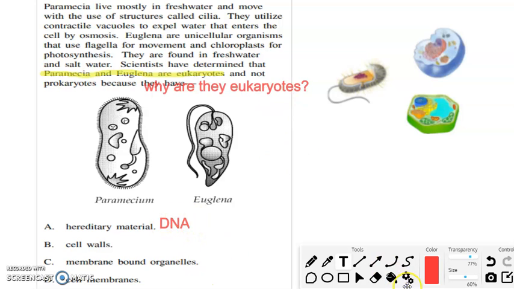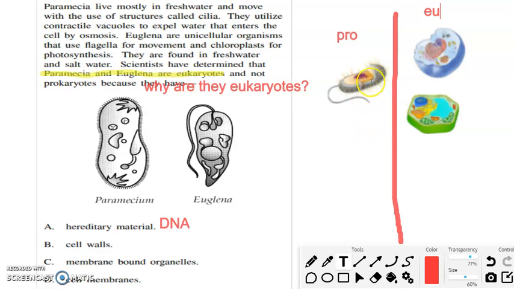Okay, so I added in an image to help us brainstorm some information for this question. With this image, I split it in half, because this image right here, that is a prokaryote, and these two cells over here are eukaryotes.